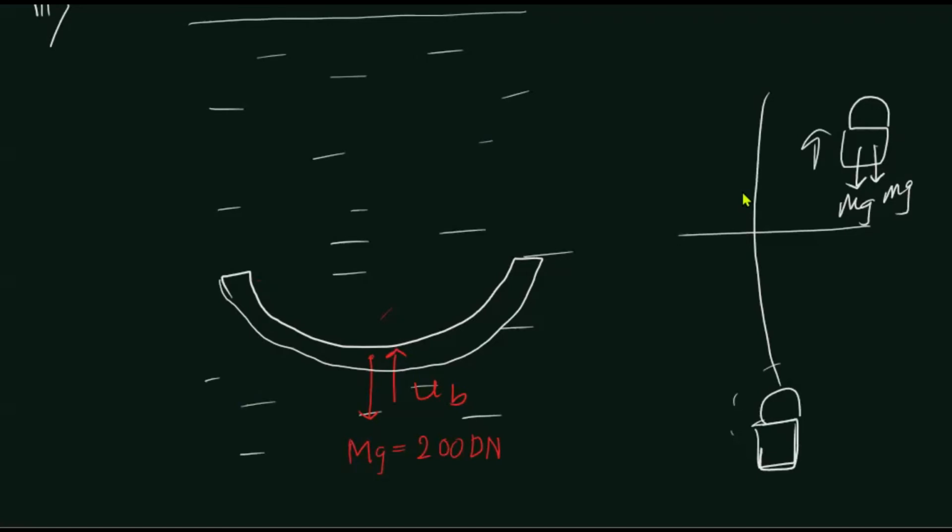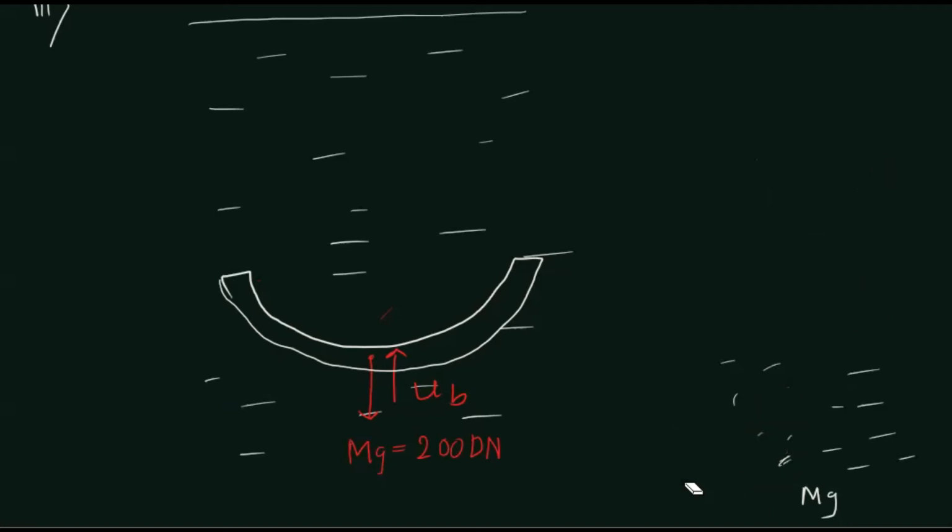But when the bucket is inside water, only the weight of the bucket will be acting downwards, right? Because the medium is completely water, the weight of the water inside it will separately not act on the bucket in the downward direction, right? So the same concept is here as well. When the boat is inside water, the water column which is inside the boat will not create a downward weight. You need to be very clear on that.